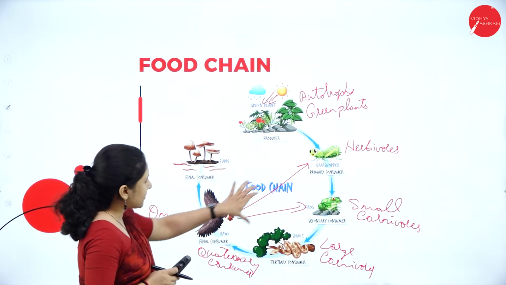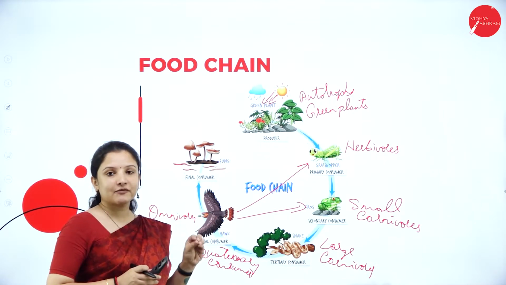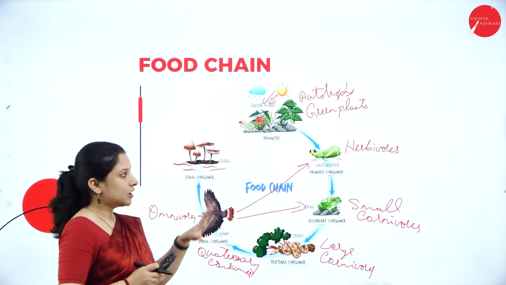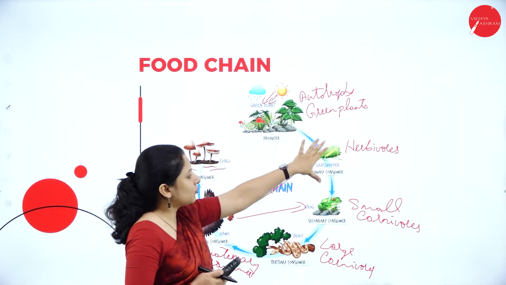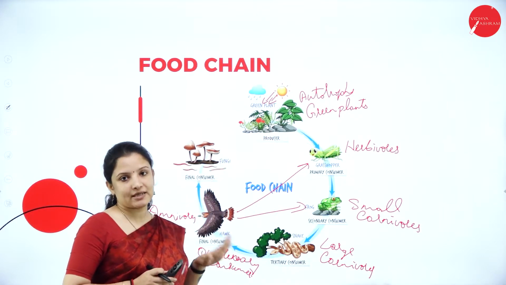Now, if I draw it like this, it will be called a food web. So, I want you to understand the difference between a food chain and a food web. Food chain means simple, in one stretch we will draw the diagram wherein one organism will be eating the other.